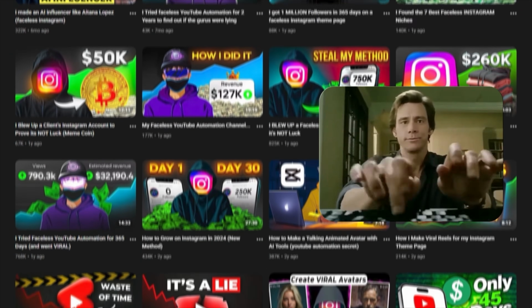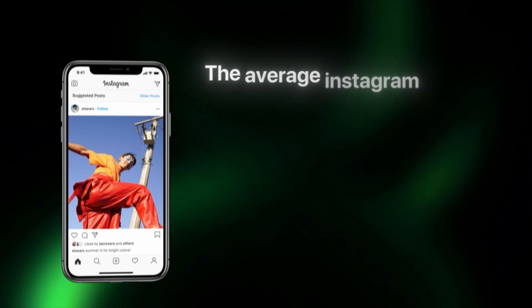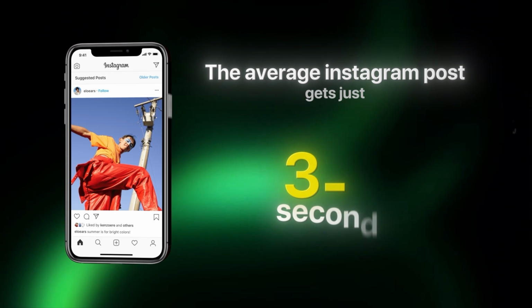I've analyzed thousands of viral outliers that I've created, and these are the stats that usually make you stand out. The average Instagram post usually gets looked at for about 3 to 5 seconds.